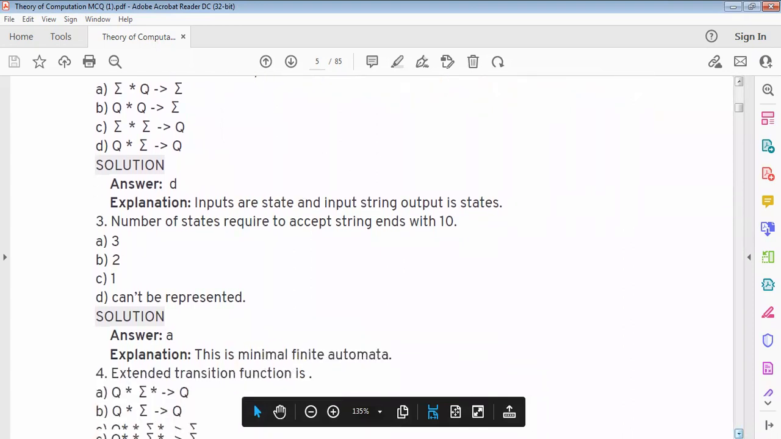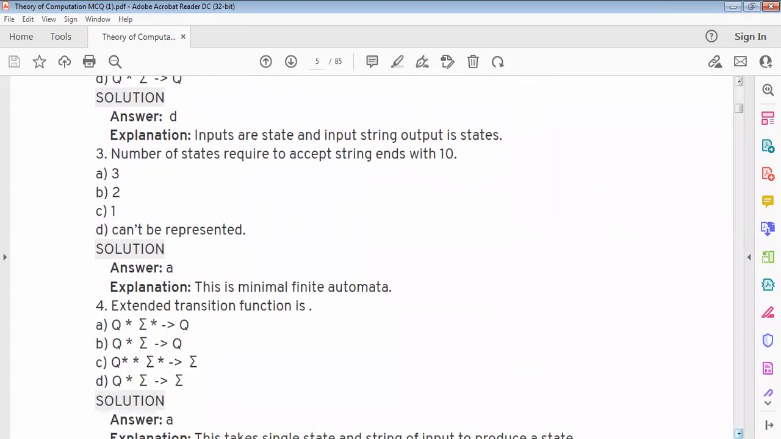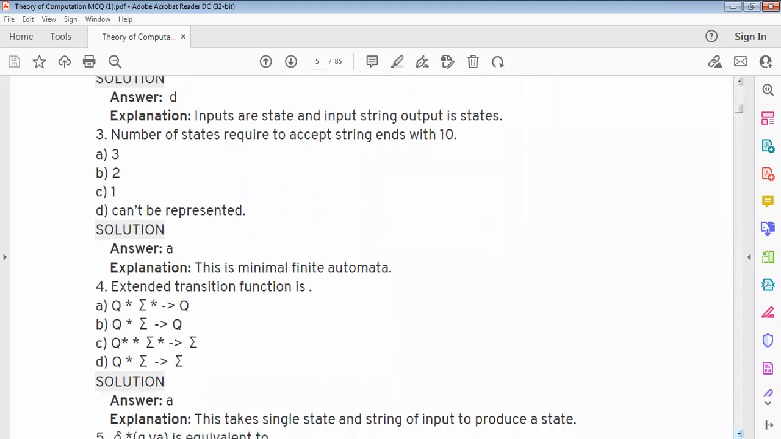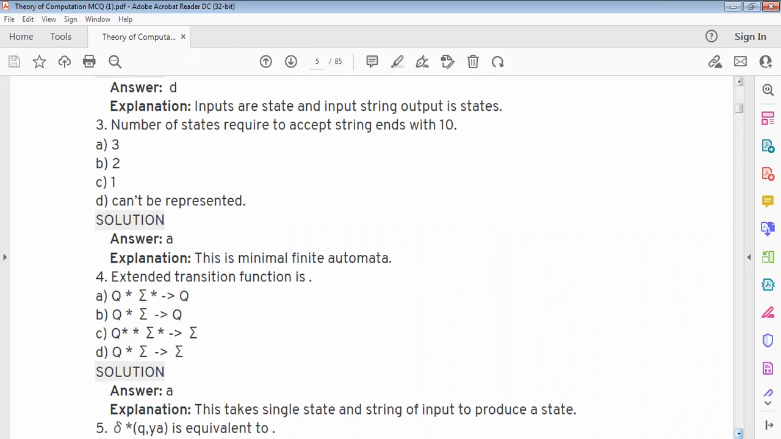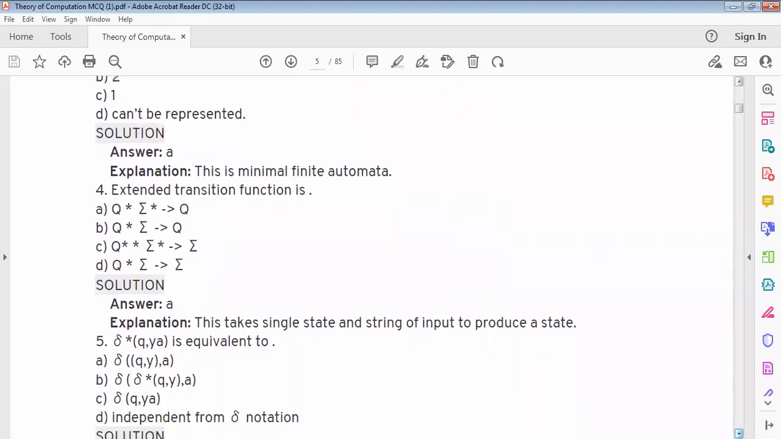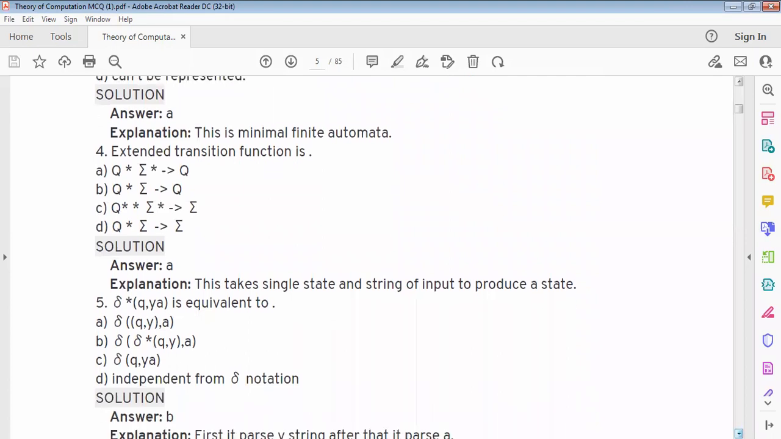The number of states required to accept string ends with 10. Answer is A. This is a minimal finite automata. How many states are required to accept the strings ending with 10? 3 states. Extended transition function is option A, Q star, sigma clean closure gives Q.